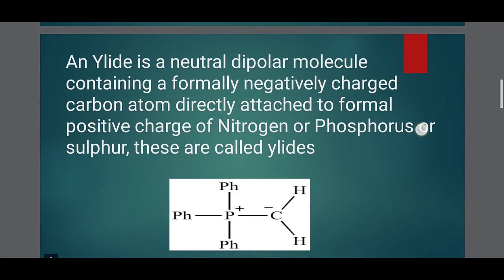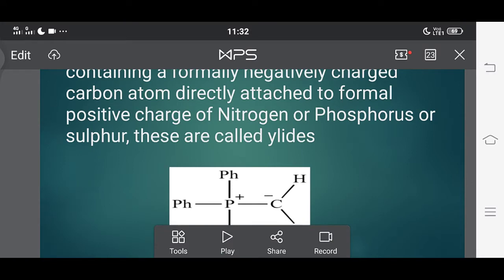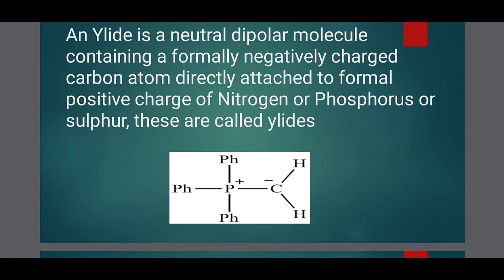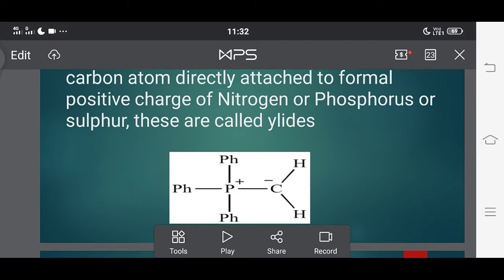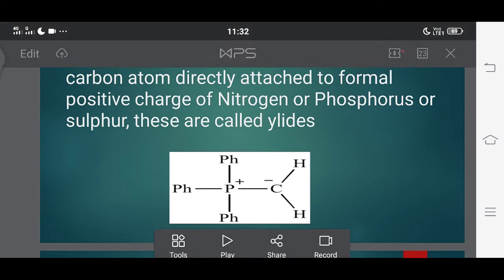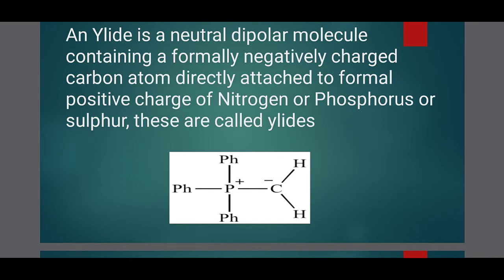An ylide is a neutral dipolar molecule containing a formally negatively charged carbon atom directly attached to a formal positive charge of a nitrogen or phosphorus or sulfur. Ylides are the molecules in which the carbon atom is negatively charged, and this negatively charged carbon atom is directly attached to a positively charged phosphorus, or it may be nitrogen, or it may be sulfur. This type of dipolar molecule is known as an ylide.